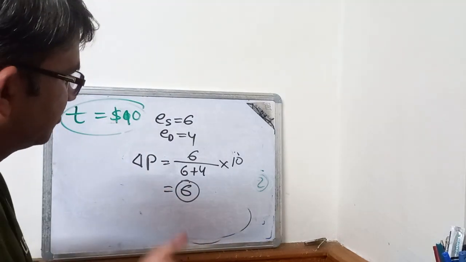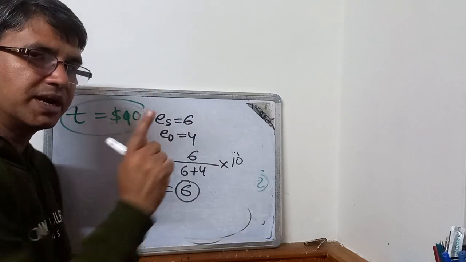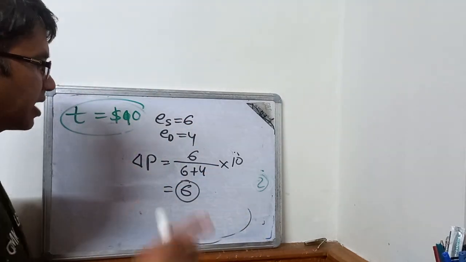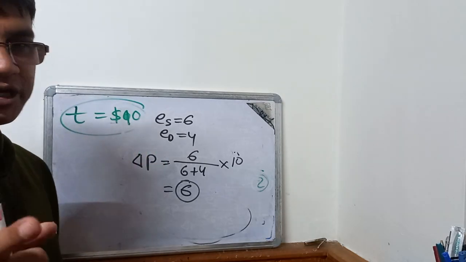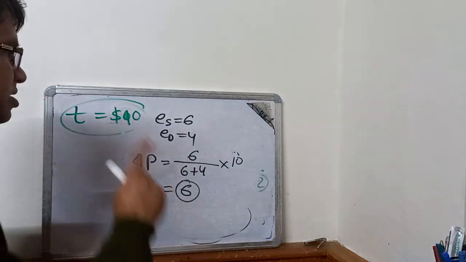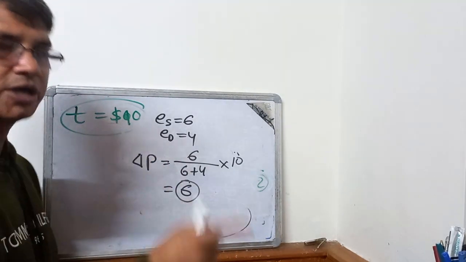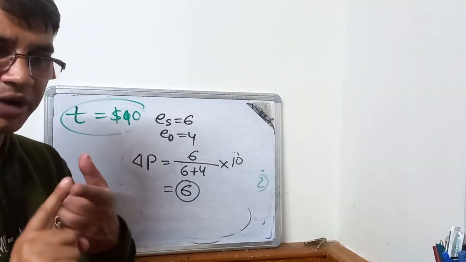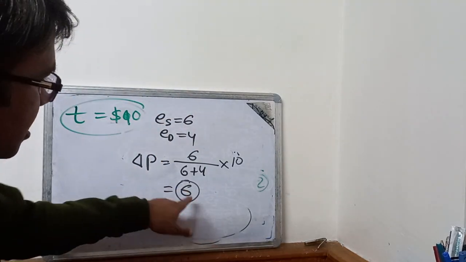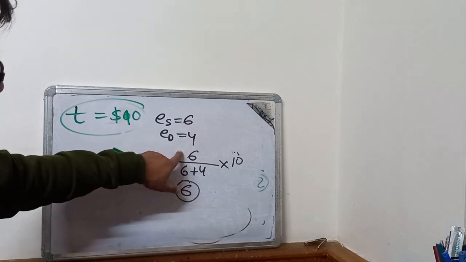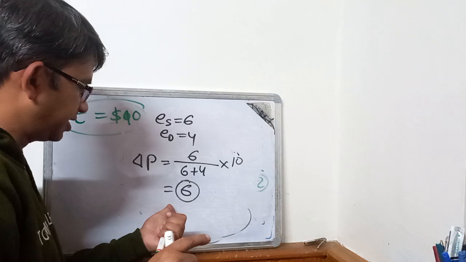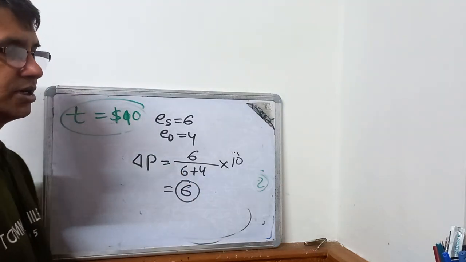Previously, when price elasticity of demand and supply were both 4, out of a $10 tax the producers could transfer $5 to the consumers by increasing the price by $5. Now, as the price elasticity of supply rises, for a $10 tax, the price will increase by $6.